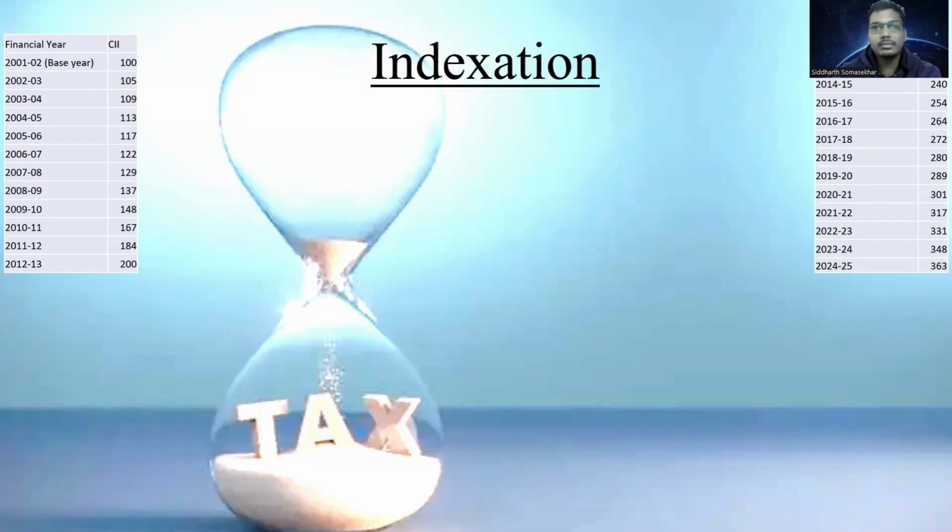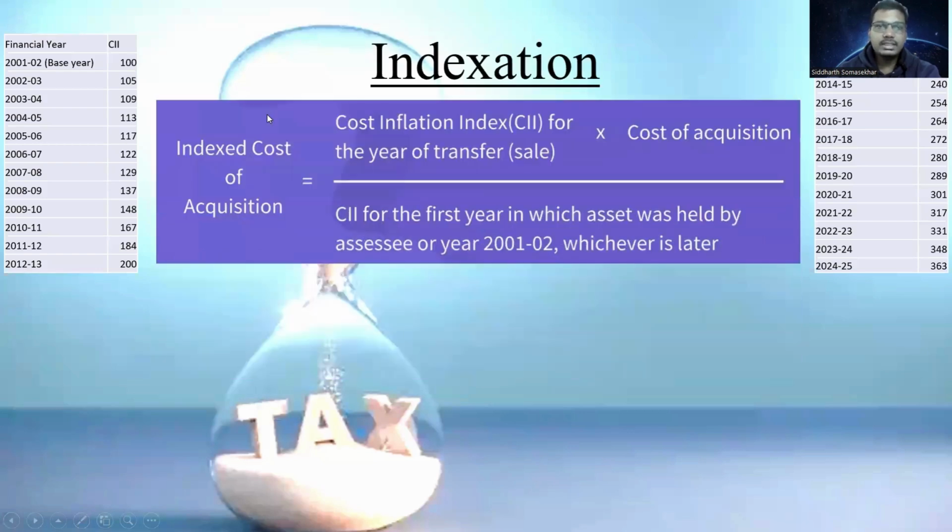For that, we must understand what is indexation. Indexation is basically used for cost of acquisition and cost of improvement. Cost of acquisition is converted into an indexed cost of acquisition. Indexation is basically units or measurements for inflation, the cost inflation index that is released by the central government for every financial year. So these two tables that we have given here indicate the cost inflation index that has been released.